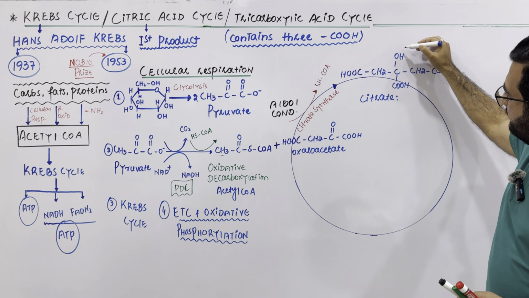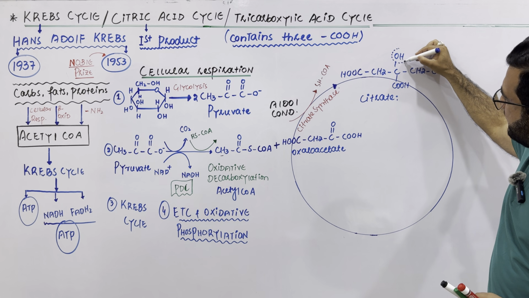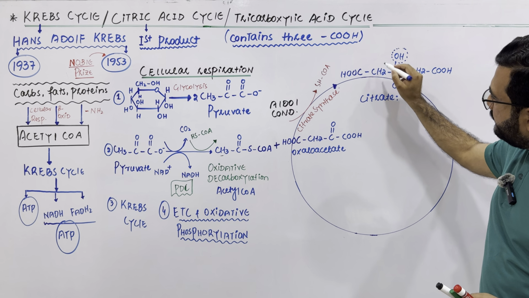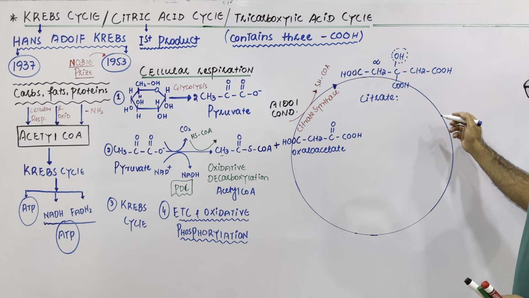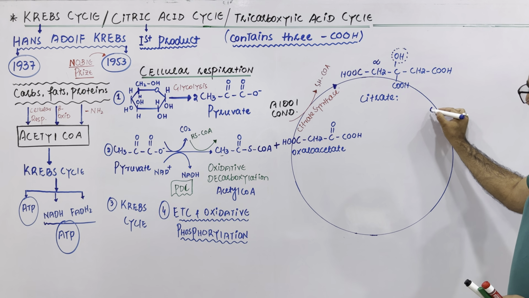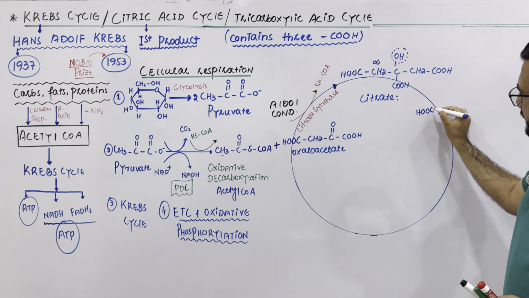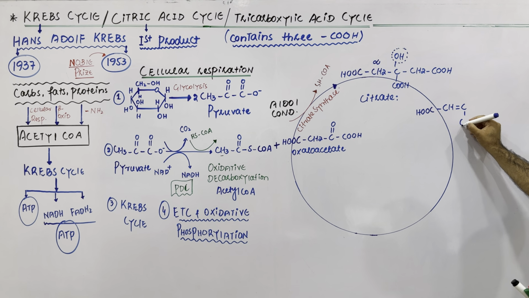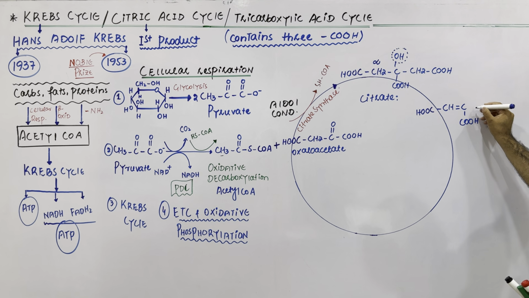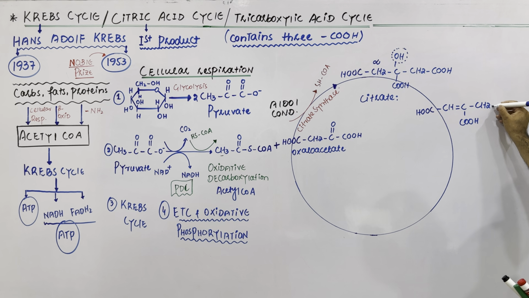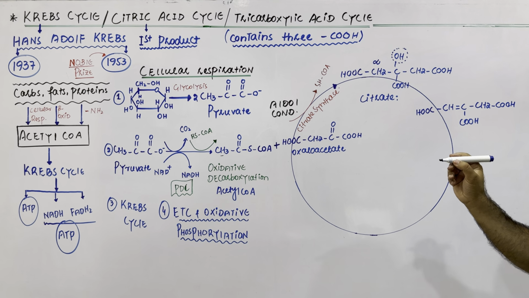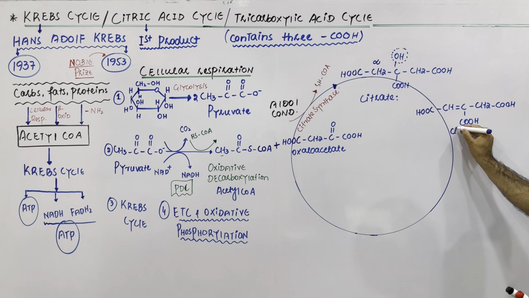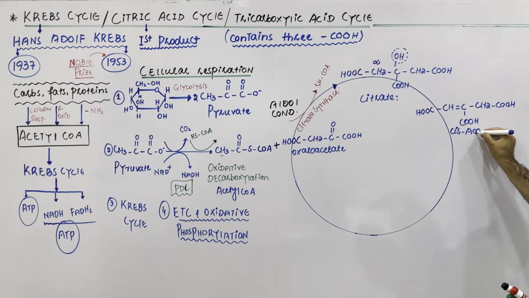The OH is removed from this carbon and hydrogen is removed from this alpha carbon, and water is removed, and now it will be converted to the next molecule, which is basically cis-aconitate.